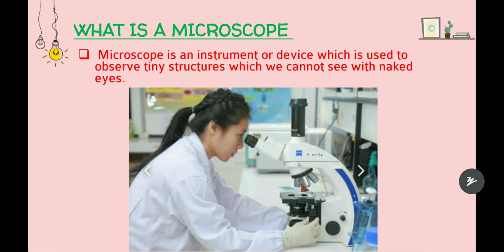So it is an instrument or device which is used to observe tiny structures. Tiny structures means cells, and atoms and molecules are also tiny structures. And in the 8th class science we learned about the 2nd chapter, microorganisms. Microorganisms are also tiny structures which we cannot see with our naked eyes, so they can also be observed by microscopes. So a microscope is an instrument or device which is used to observe tiny structures which we humans cannot see with the naked eyes, meaning normal eyes, right?